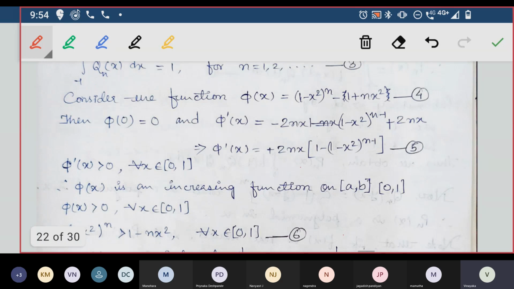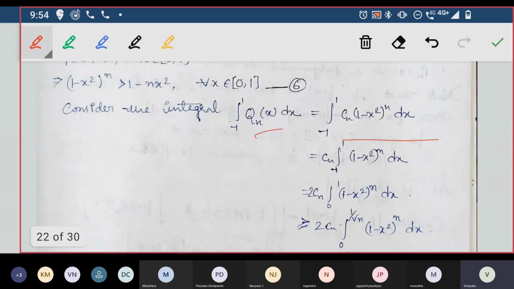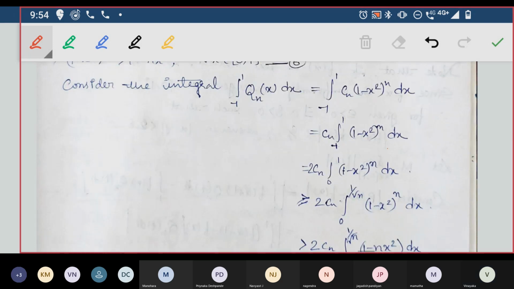Phi n of x is given as Cn into (1 minus x square) power n. We'll just substitute that. And Cn is a constant, as I told. It does not depend on dx, so I can take Cn outside the integration. Now integration from minus 1 to 1, (1 minus x square) power n is there.